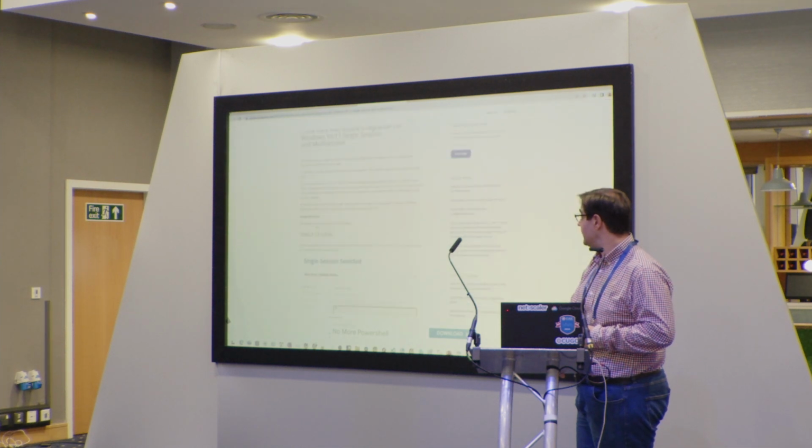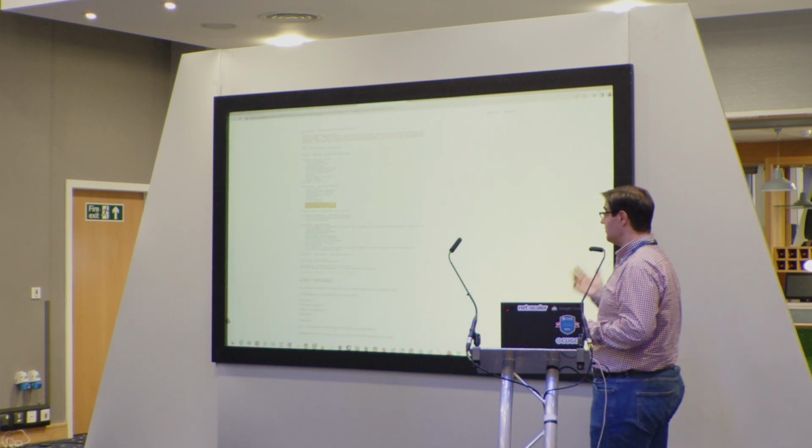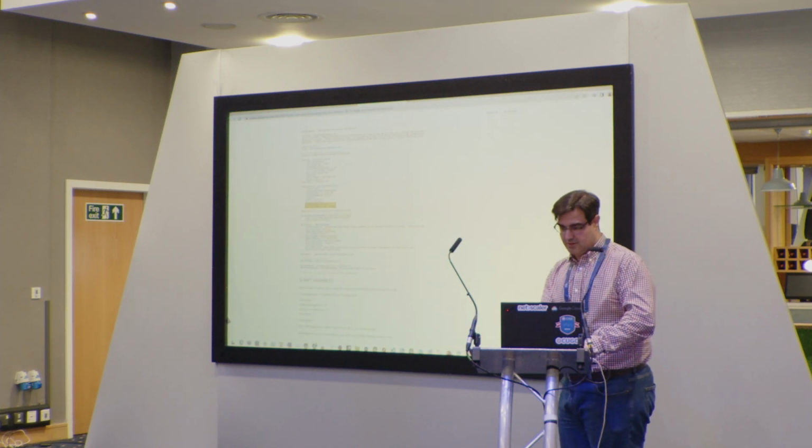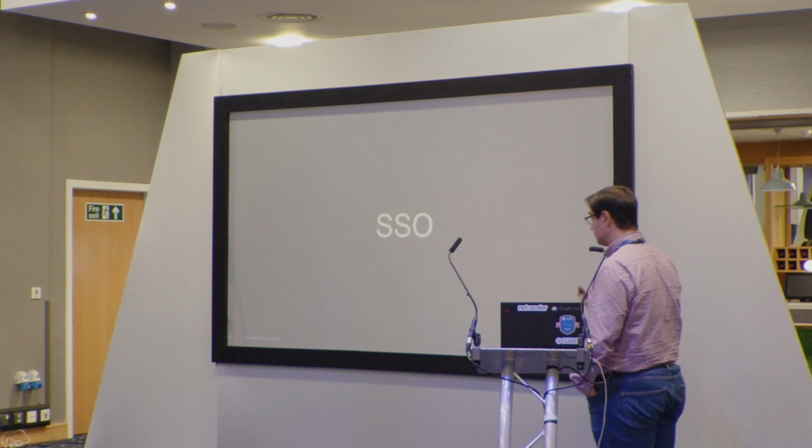So I will send the link after, and if you want to try that, it needs to be run via PowerShell, but there is an option there. It's not integrated in the graphic interface at the moment. It will be in the future, but just to let you know that we can do that.